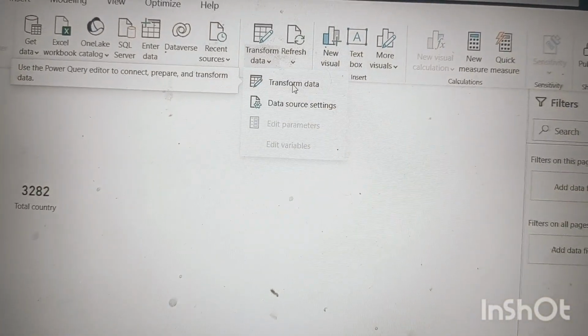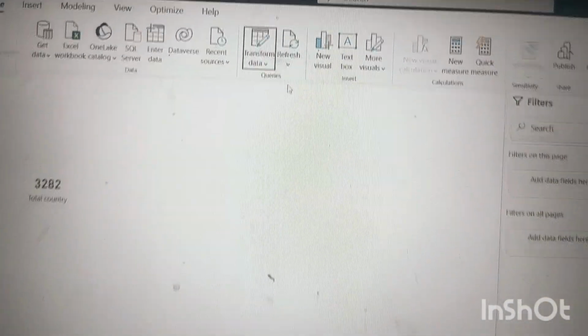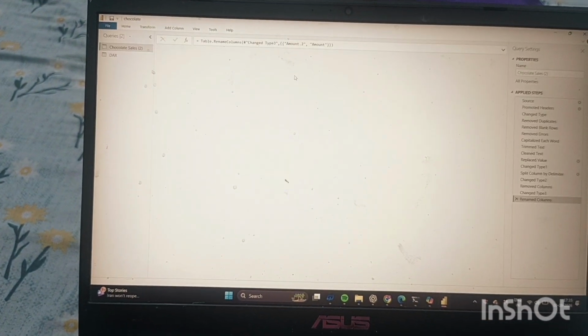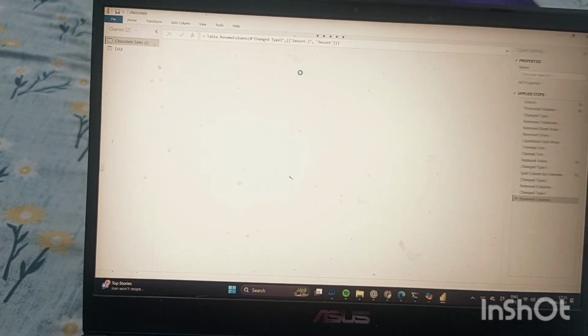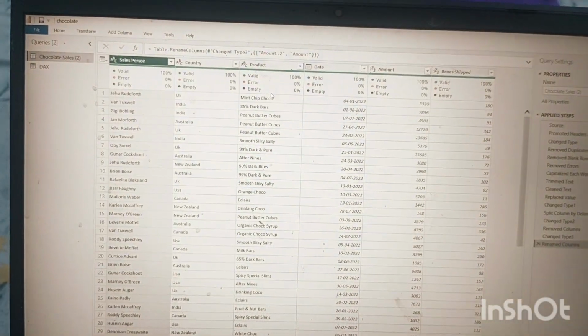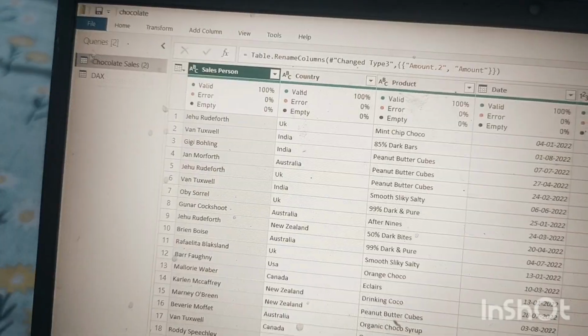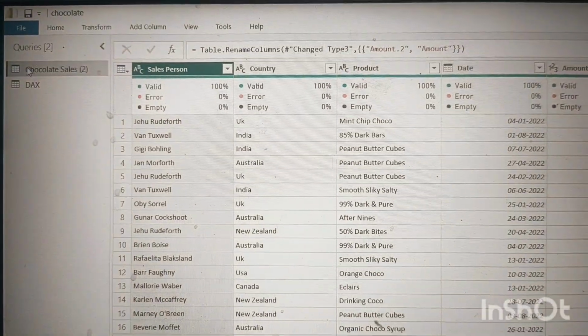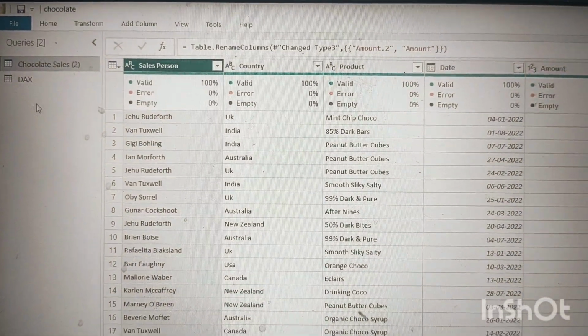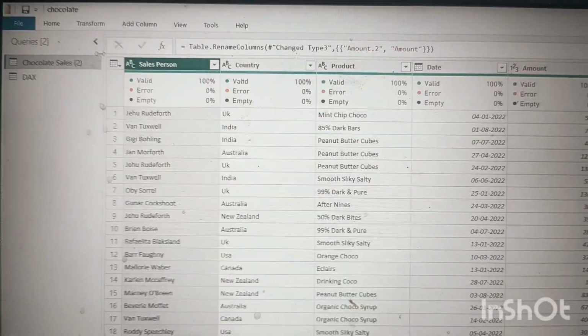Are you watching, guys? This is Transform. Then you will come to the first screen where we transformed at the first time, that is Power Query. As you are watching, this is called Power Query, guys. Power Query is written here, and our file is here.